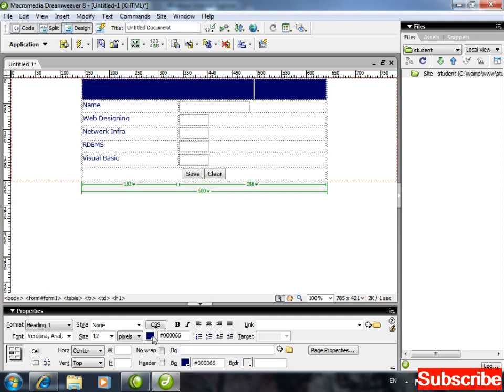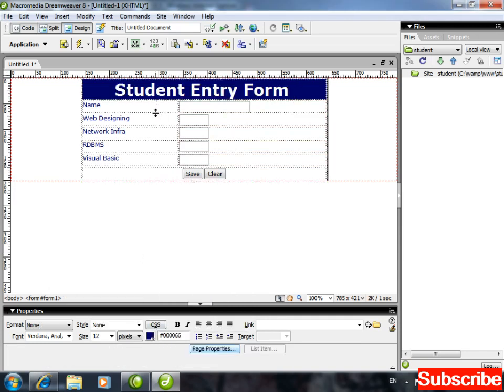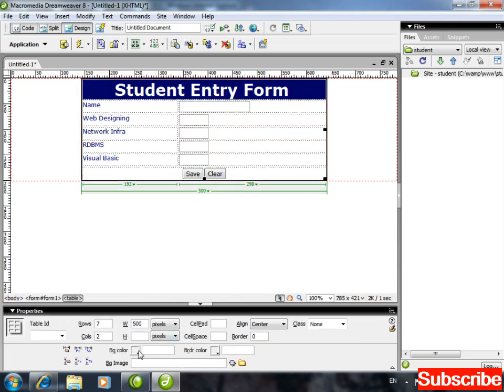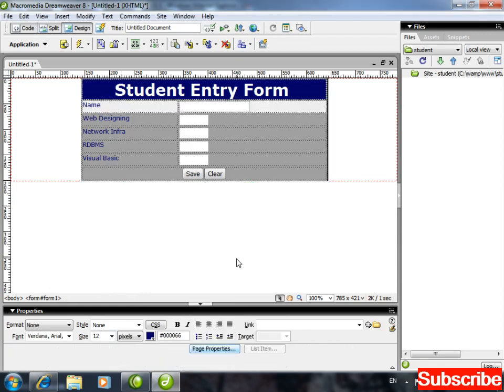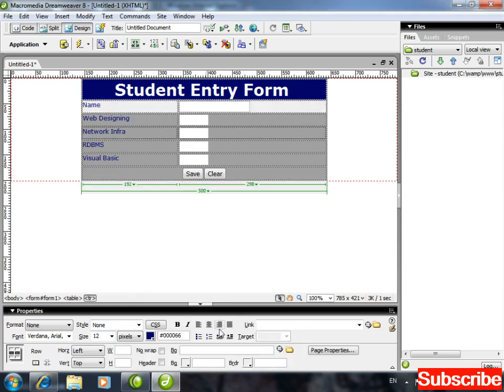Background color and the text color, overall table, first row selected, change its background color to the next one and this one as well.